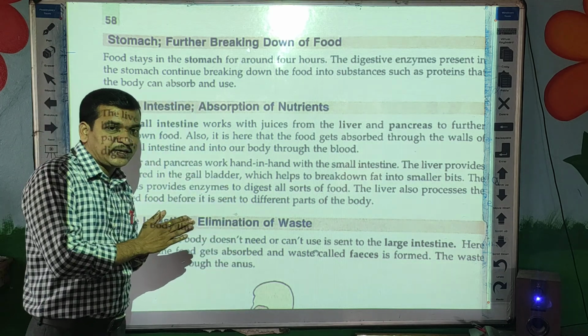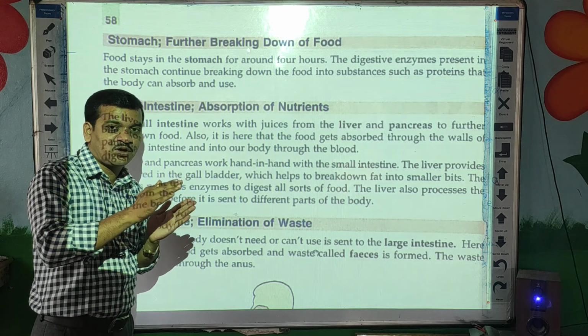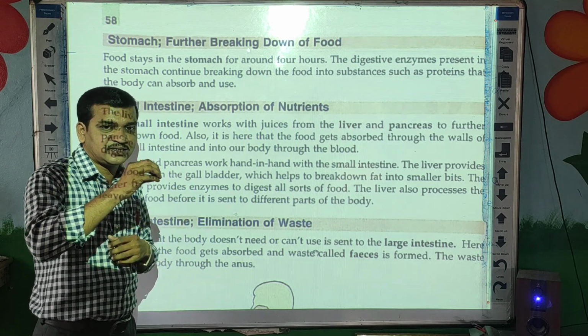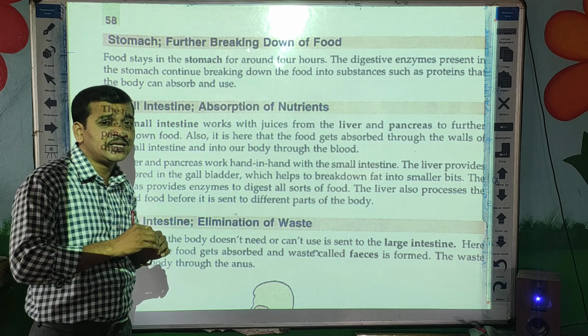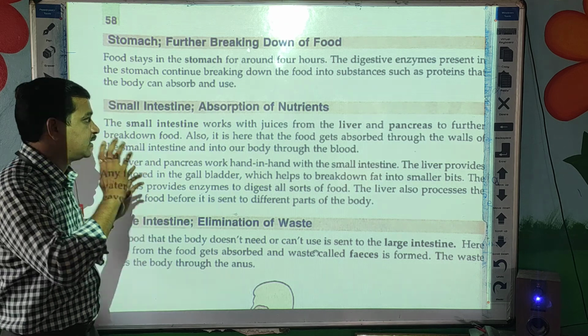So what are proteins? So food is broken down inside the stomach. So digestion takes place inside the stomach.